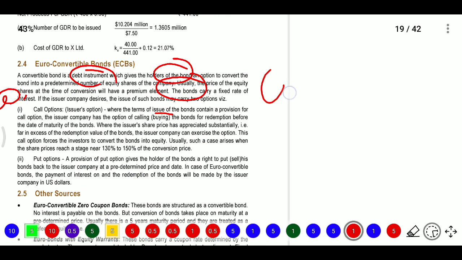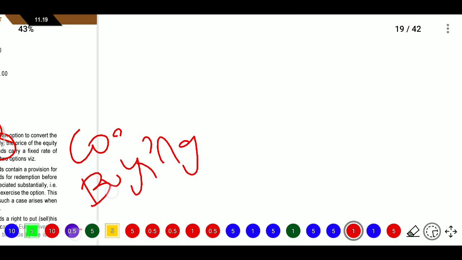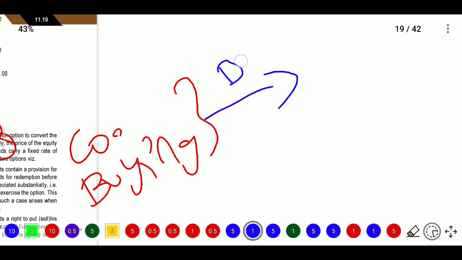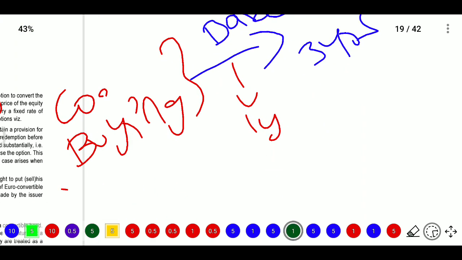So here call means the company has a buying option. So buying option of the bond, redemption before maturity. For example, if the company does not have money, they issue one bond. That bond has 3 years maturity. After 1 year, the company becomes more profitable.